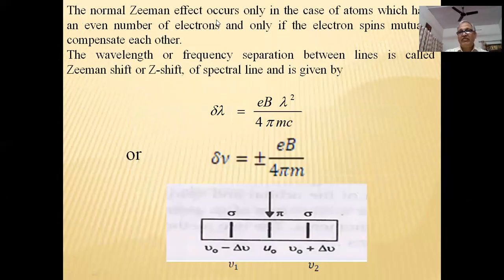The normal Zeeman effect occurs only in the case of atoms which have an even number of electrons, and only if the electron spins mutually compensate each other.